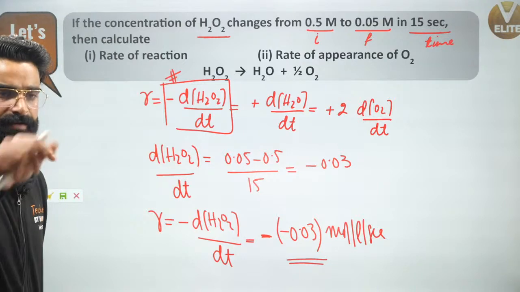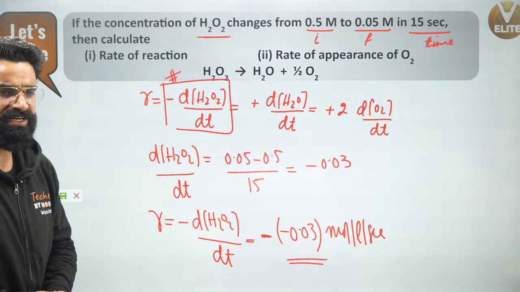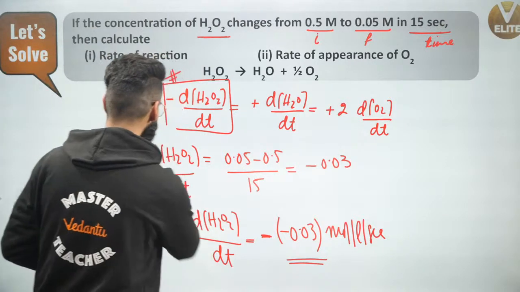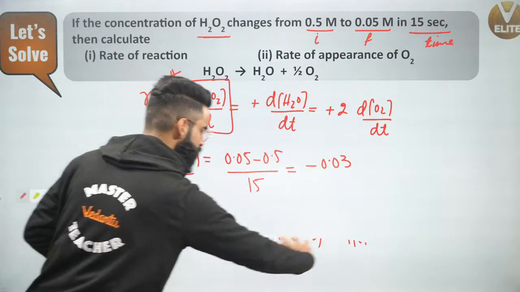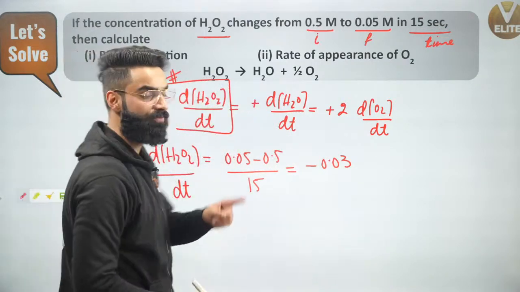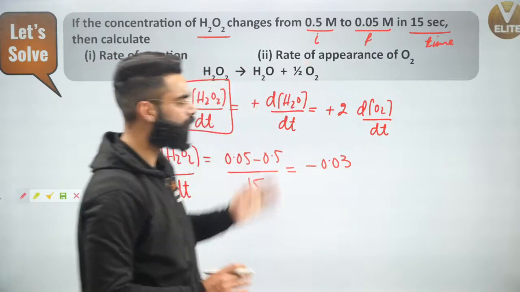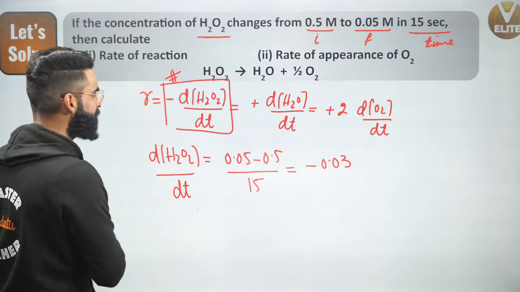Now guys, you can tell me the rate of appearance of O2 as well. How do I represent the rate of appearance of O2? You all must know the rate of appearance of O2 will simply be equal to plus d of O2 divided by dt. That's what I'll be calling the rate of appearance of O2. I can say something like this.